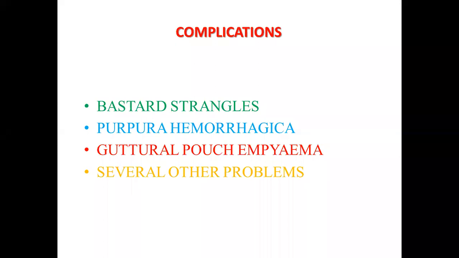Cellulitis can also occur. So there are other problems which can occur other than bastard strangles, purpura hemorrhagica, and guttural pouch empyema. At least you should be well acquainted with these three complications. And myocarditis, I was also telling, is also found in complicated cases, even anemia you can see.